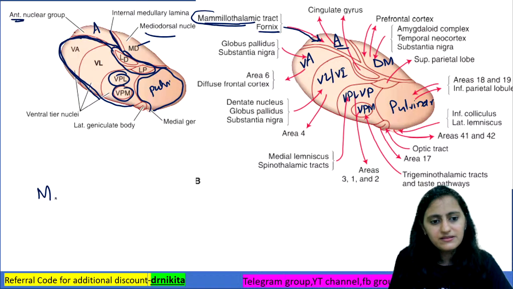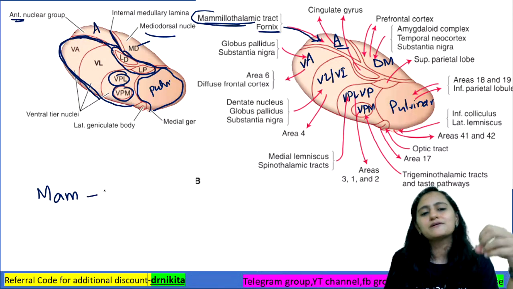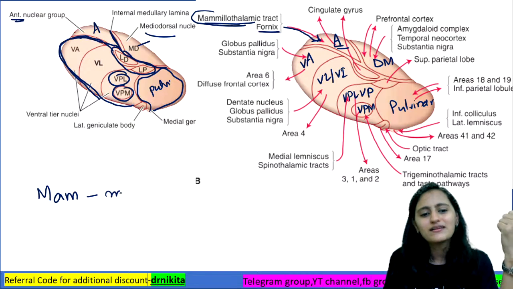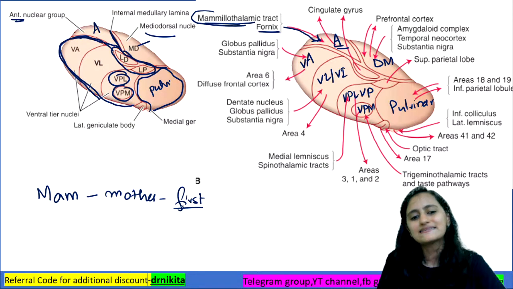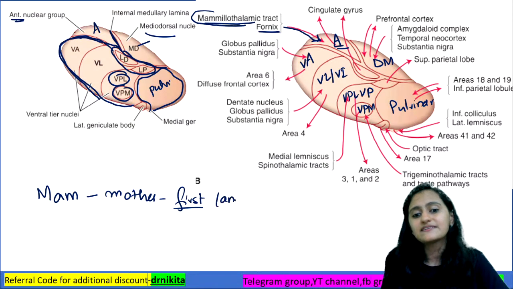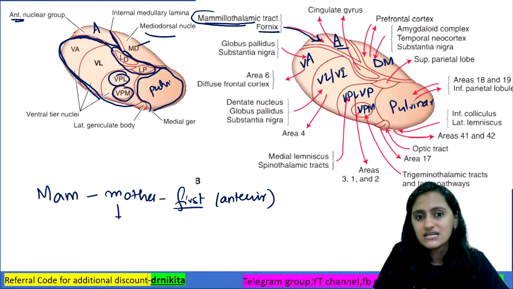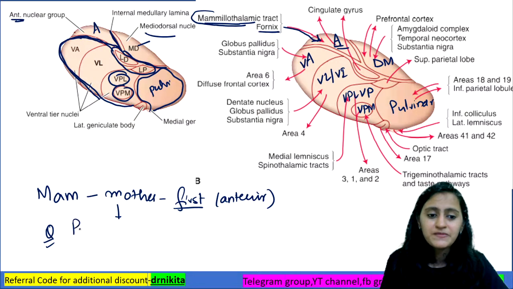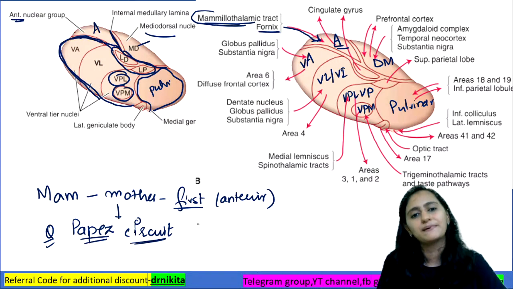So how do we remember this? Remember mammillo, we remember basically mammary, or the mother. So always the mother comes first. Okay, so mammillo or mammary, that is the mother, it comes first, that is anterior. Now this also forms part of which circuit? This is a question which I remember was asked during our times as well. It is a very frequently asked question: which nucleus of thalamus forms a part of Papez circuit?